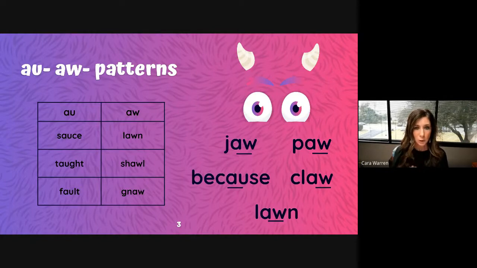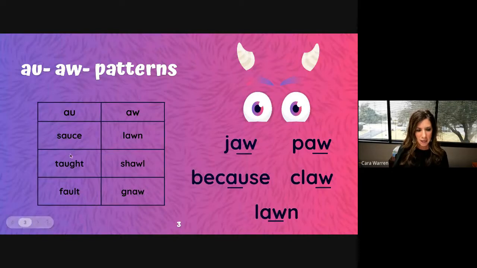Watch as I read these words in the A-U column. Sauce, taught, fault. Sauce, taught, fault. All of these words in the A-U column have the sound aw spelled with A-U. Watch as I read these words in the A-W column.